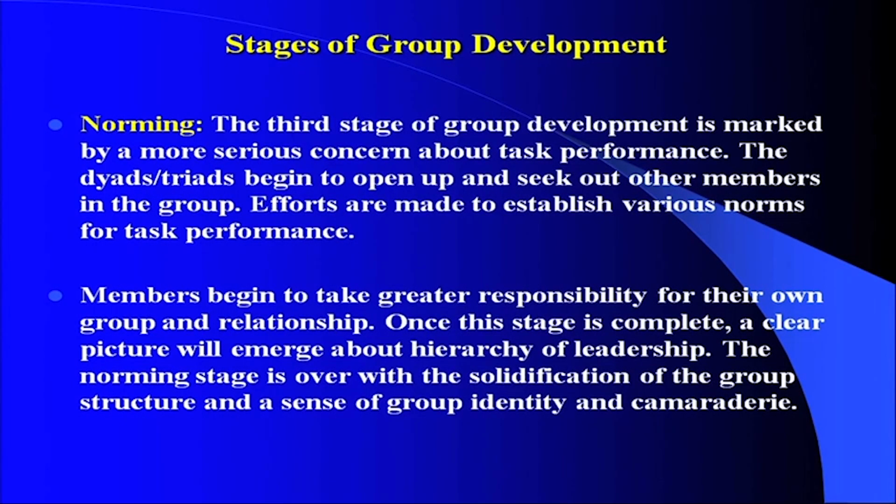The third stage of group development is marked by a more serious concern about task performance. The dyads or triads begin to open up and seek out other members in the group. Efforts are made to establish various norms for the performance. So, now this is the stage when norms, okay, we have discussed a lot, we should now come up and try to formalize certain norms, in what way we are going to proceed. So, this is the stage where norms are formed and everybody should be agreeable to work in this direction